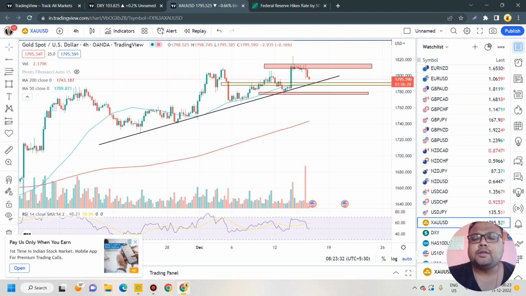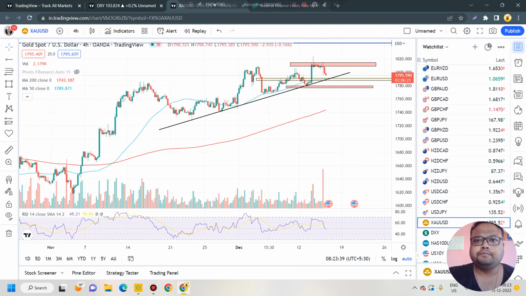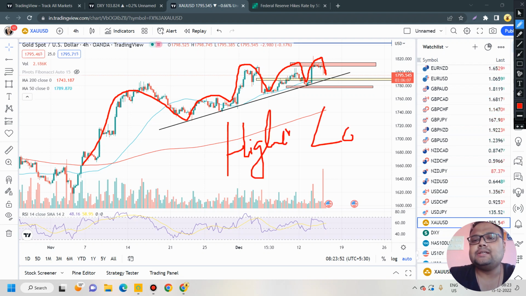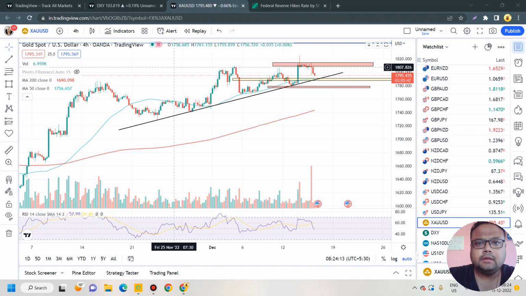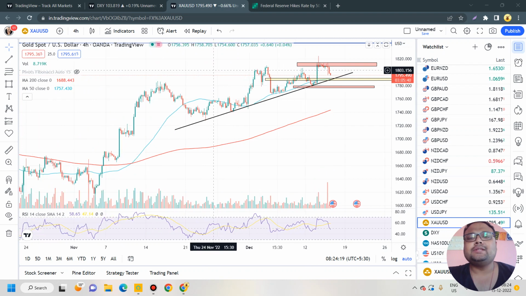As we can see, gold is under correction right now. But if we also try to analyze the structure of the gold chart, then more or less the structure is bullish, because we can see that it is forming higher highs, and most importantly, it is forming higher lows. It is not breaking the previous lows. So as a result, the structure is very much bullish. But the structure is not that extremely bullish, because you can see the swings are getting smaller.